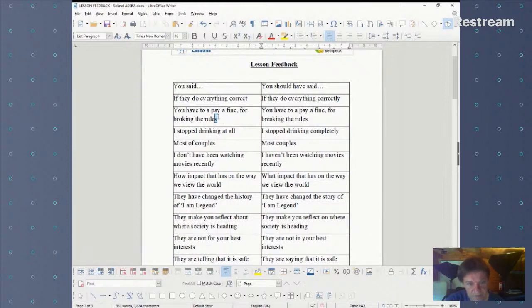If we look at the next one, you have to pay a fine for breaking the rules. Quite a typical mistake here, just to forget that when we use the ing form, of course, we need the infinitive before break. So it's breaking the rules. So quite a simple one there.